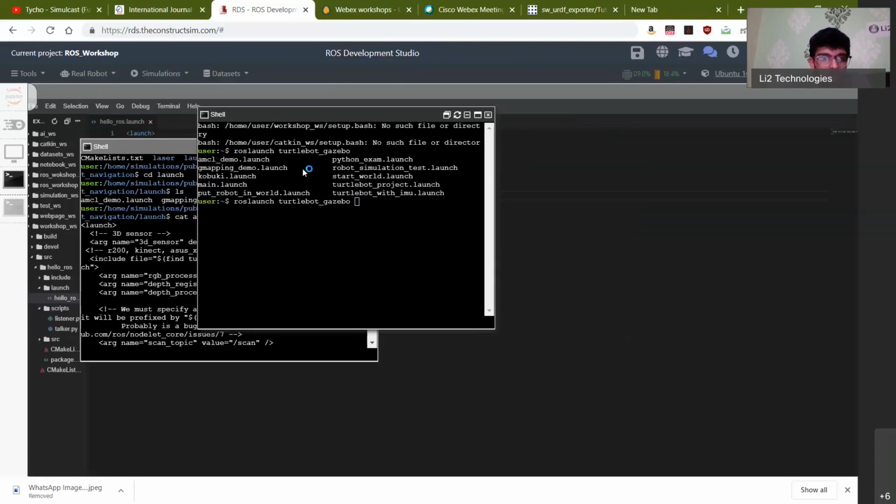These are a bunch of launch files that ROS Construct has already developed with their Turtlebot. So you have gmapping_demo.launch, robot_simulation_test.launch, startworld.launch, and then turtlebot_project.launch. I want you to launch this particular file, turtlebot_project. Just type in turtle and then tab complete, and then again P and then tab complete.